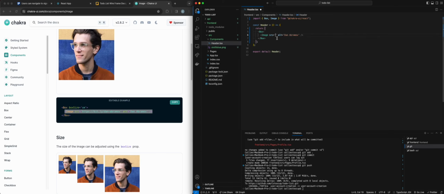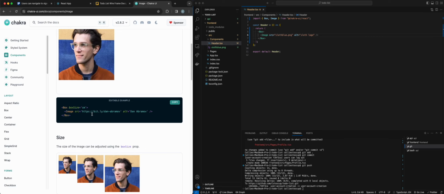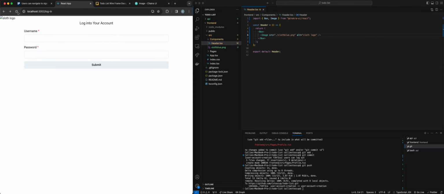So I'm going to do slothblue.png. How's that going? Okay, so it didn't work. And then the alternative text is sloth logo. All right, let's see how we, okay.